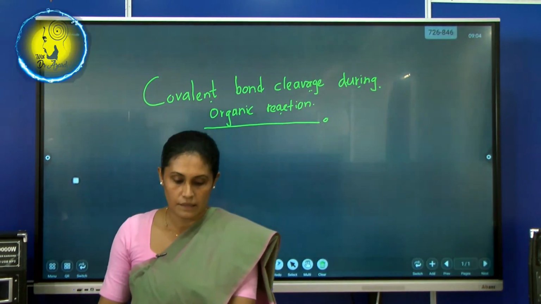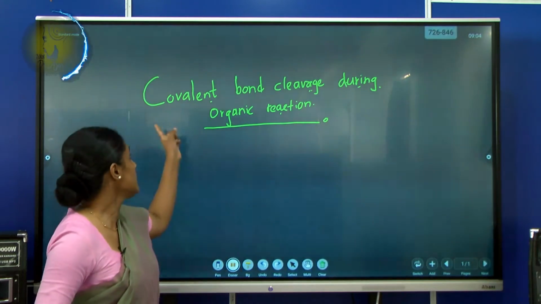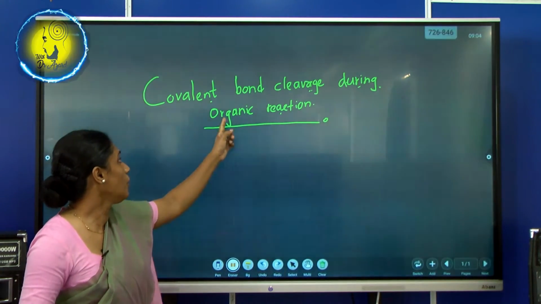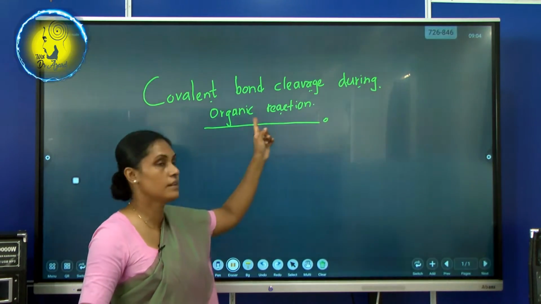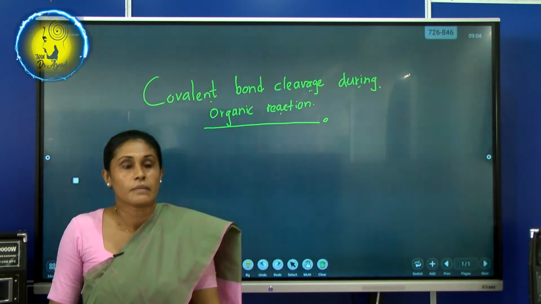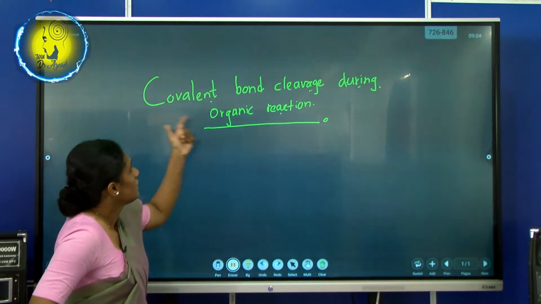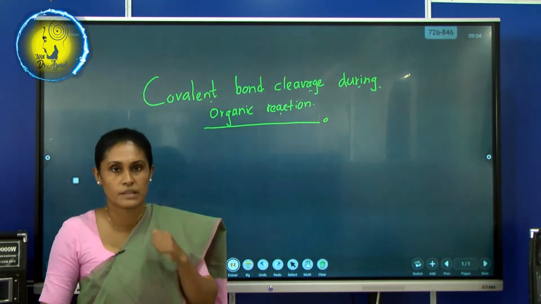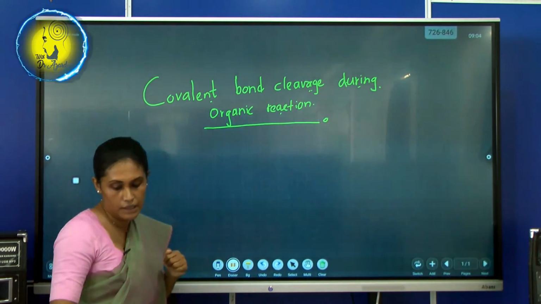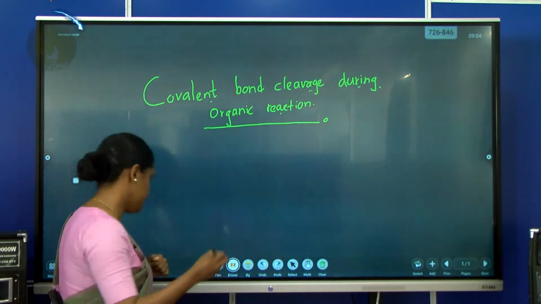Right. I hope you can see the heading on the board: covalent bond cleavage during organic reaction. Right? Now, before we come to the discussion, I would like to recall your memory about covalent bonding.